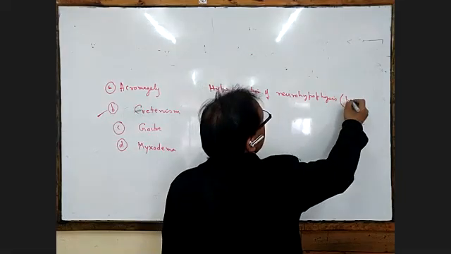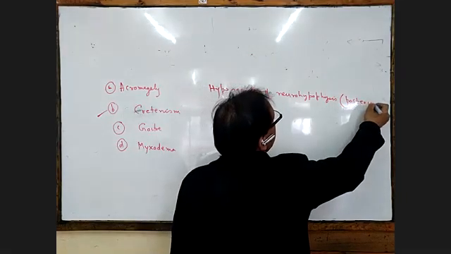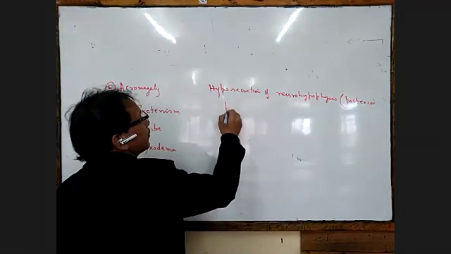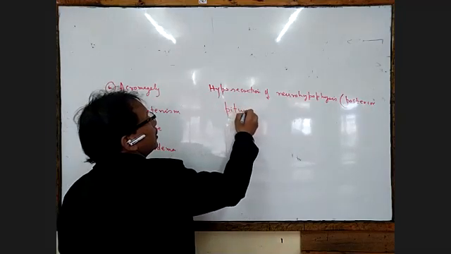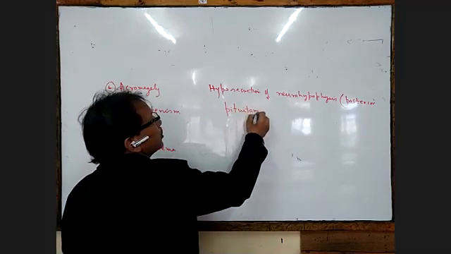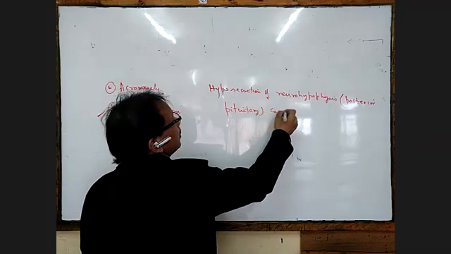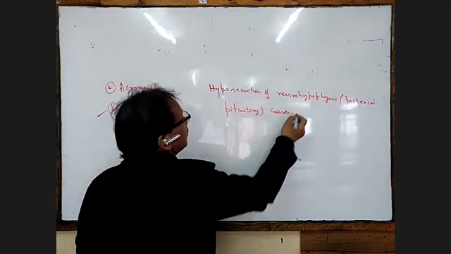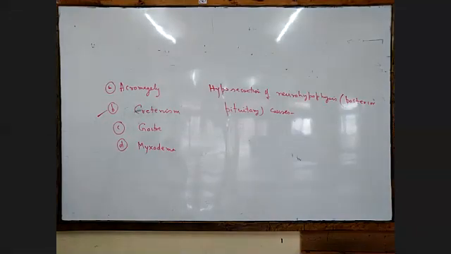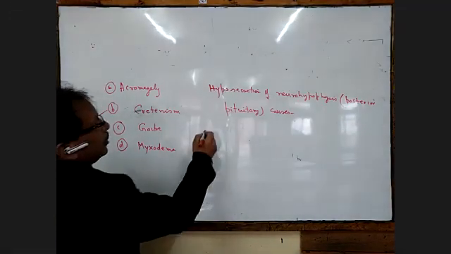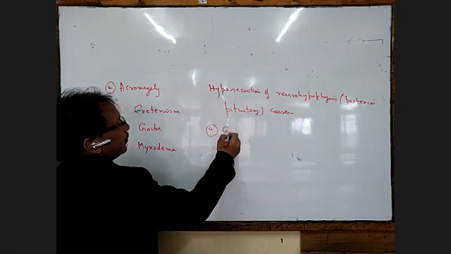Hyposecretion of the posterior pituitary causes what? Number A, goiter.